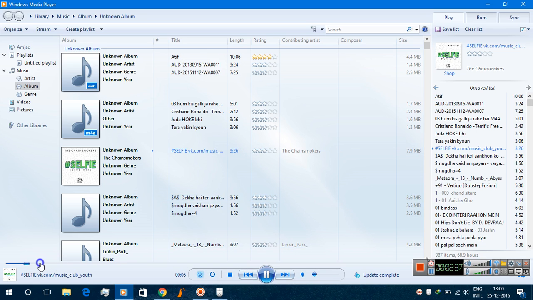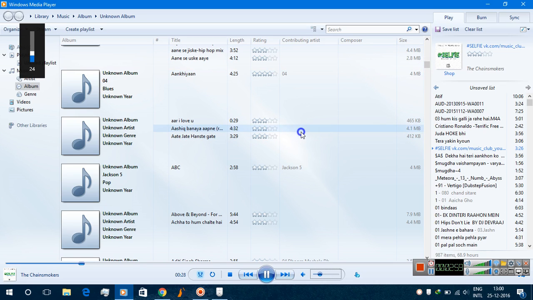The song is playing right now. Now I will scroll up the mouse. As you can see, by scrolling up the volume is increasing, by scrolling down the volume is reducing, rather than the scrolling of the song list. As you can see, the song list is not scrolling, the volume is scrolling. In this way you can assign the scrolling button for any purpose. This is one of the examples.